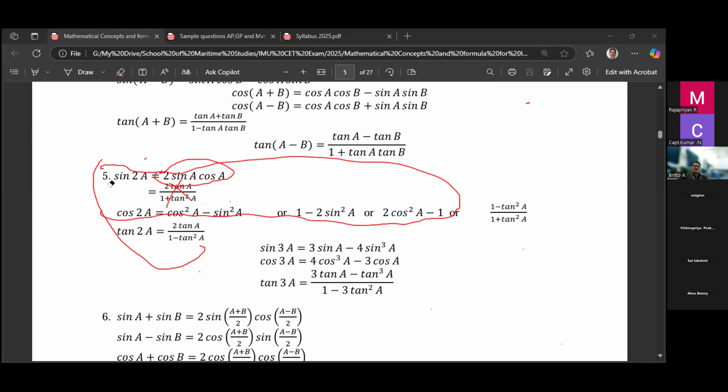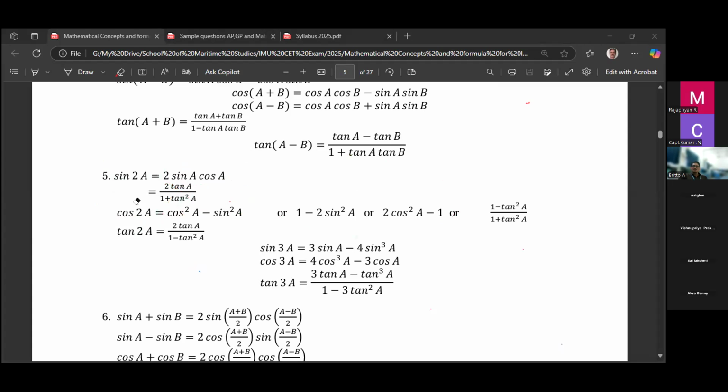Cos 2A is equal to cos squared A minus sine squared A. In the place of sine squared A, if you put 1 minus cos square theta, since sine square theta plus cos square theta equal to 1, you get 2 cos square theta minus 1. Instead of cos square theta, if you put 1 minus sine square theta, you get 1 minus 2 sine square theta. So remember these formulas: sine 2A, cos 2A, and 1 minus 2 sine square A and 2 cos square A minus 1. This formula is used in integration also.